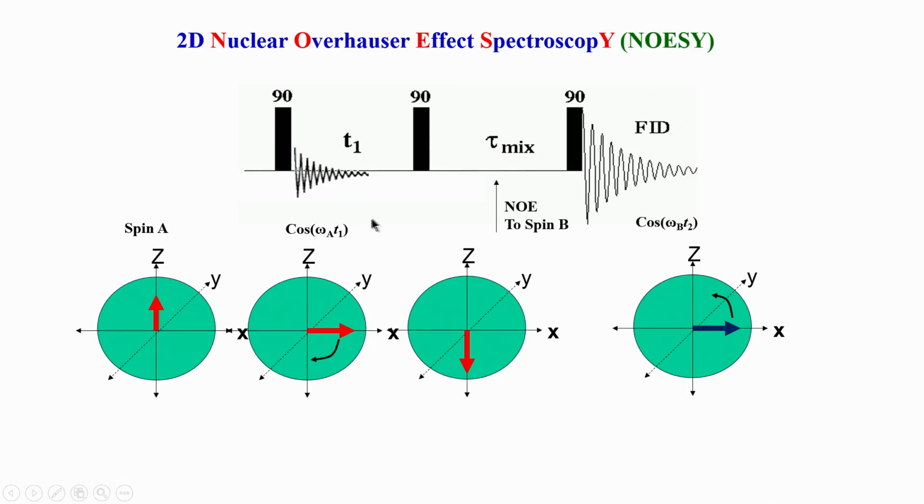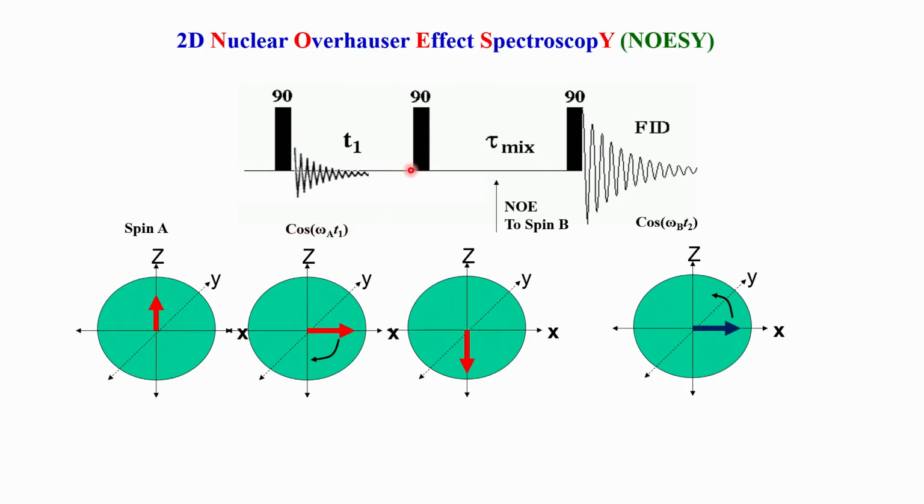During that period, because it is evolving with a frequency omega A, its FID is written like this; it is like an FID now in T1. Although we are not detecting it, this is an indirect dimension of a 2D experiment. We are not physically detecting it; the actual physical detection takes place in the second FID, but in the first FID we do not do that. So, this is basically cosine omega T1.